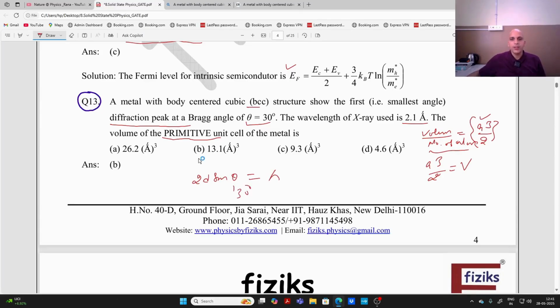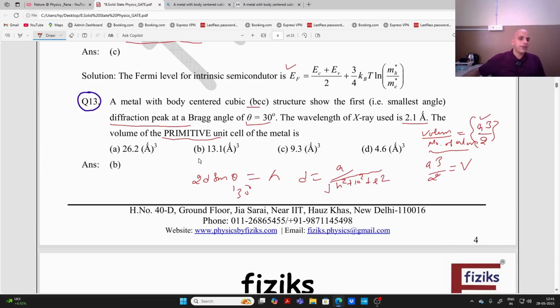What about d? We know very well, d is equal to a upon root of h square plus k square plus l square. Now here I want to tell you one thing: they are saying a metal with body centered cubic structure shows the first diffraction peak.